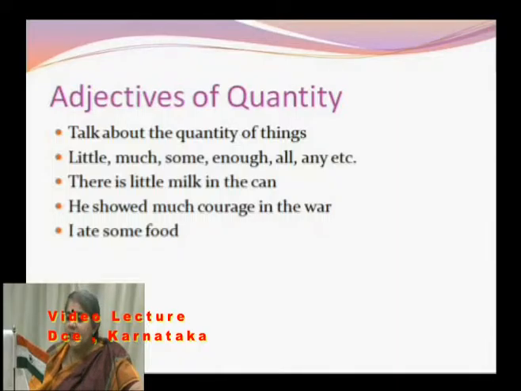Adjectives of quantity. Adjectives of quantity talk about the quantity of things: little, much, some, enough, all, any. There is little milk in the can. It describes quantity.